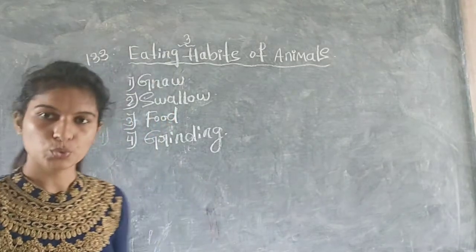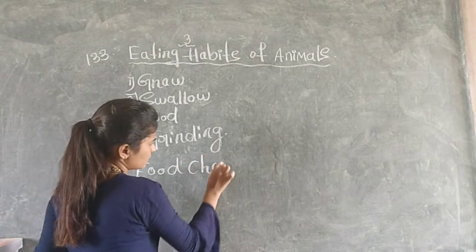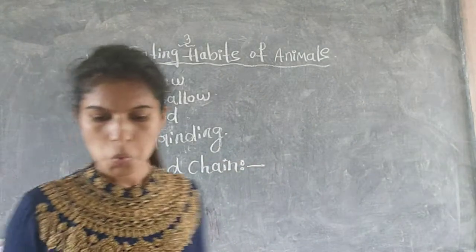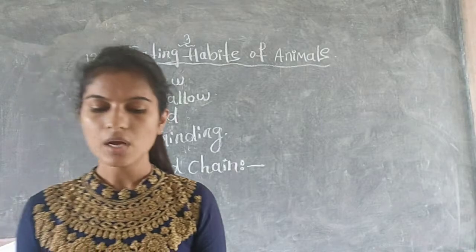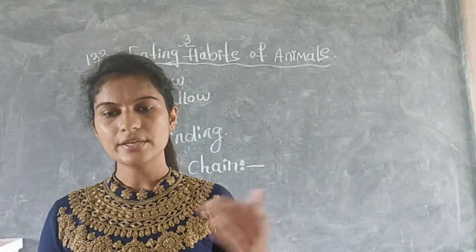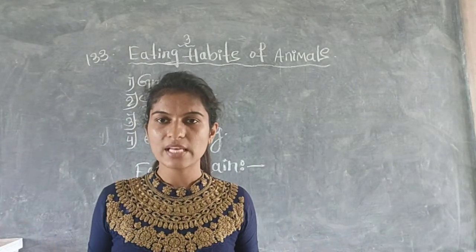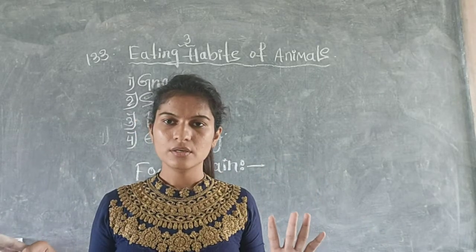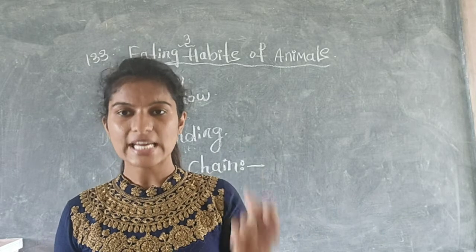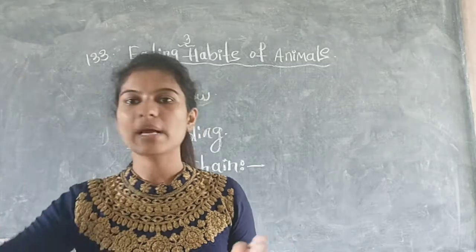After this, today we are going to discuss food chain. Okay, so what is food chain? In the living world, all animals feed on other animals or plants and in turn become food for other animals. All the animals, not some of the animals, all the animals depend on another animal for their food, for their needs. And this animal is also eaten by some other animals.